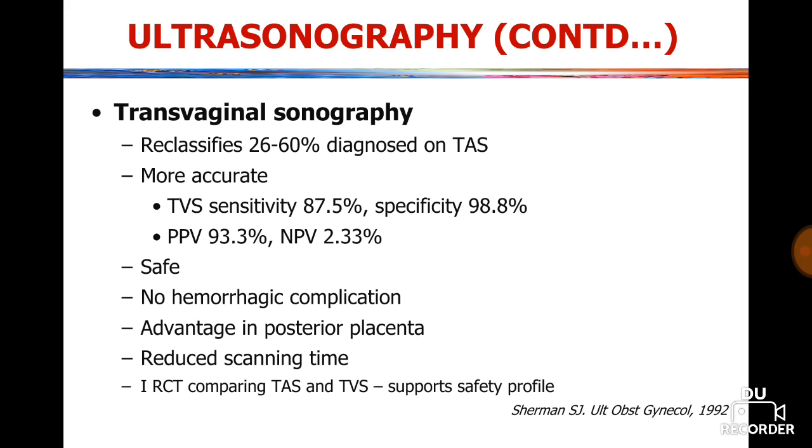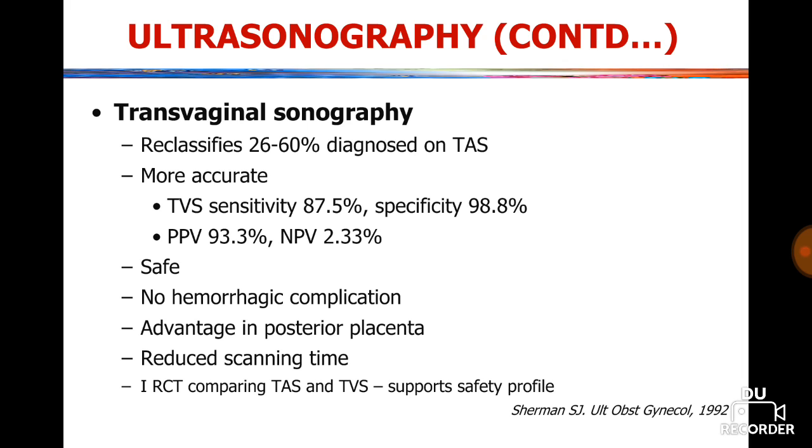Sensitivity of transvaginal sonography is 87.5% and specificity is 98.8%. Transvaginal sonography is safe. There are no hemorrhagic complications, and there is advantage in posterior placenta previa also.